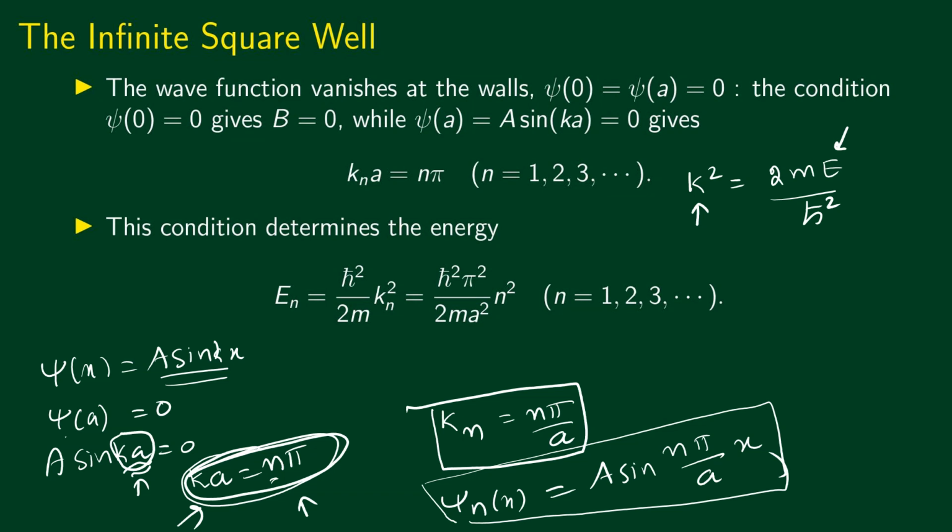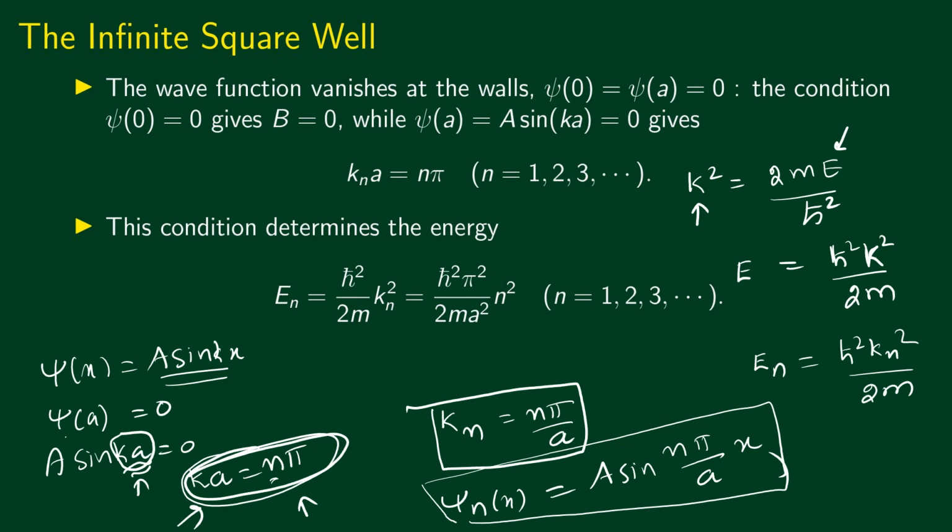So we can solve for E from here. E is equal to h bar square k square divided by 2m. But there are only certain discrete allowed values of k which are denoted by kn. This means that the energy values are also discrete, given by En is equal to h bar square kn square divided by 2m.